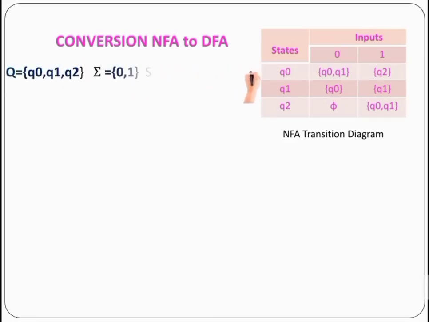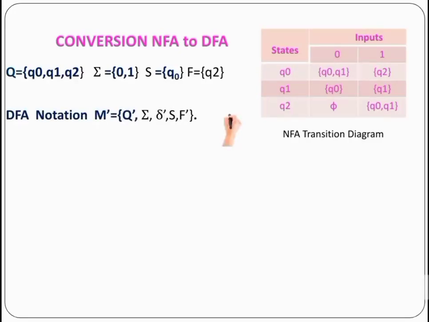Q is equal to {Q0, Q1, Q2}. Sigma is equal to {0, 1}. S is equal to Q0. F is equal to {Q2}. The same 5-tuple notation we are using here.